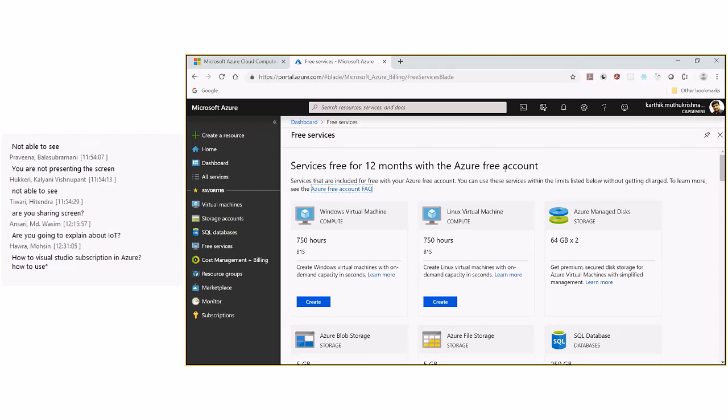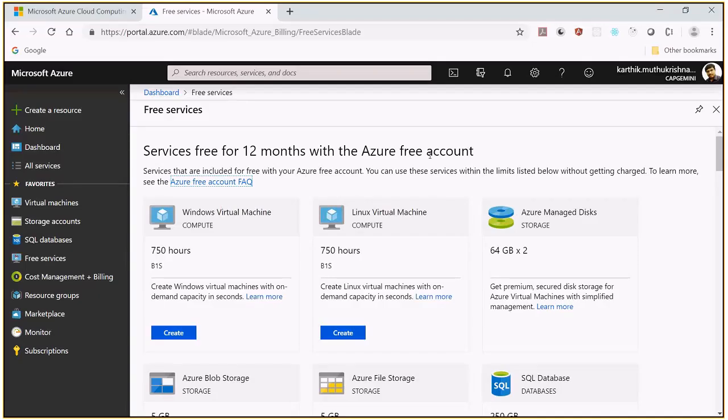When you go for the free trial, they will provide a service credit of around $200 or 13,300 rupees for you for a 1 month trial period. If you complete the trial period, or if you spend all the money within 2 days, then still you are eligible for 12-month services for free. These are some of the important things.